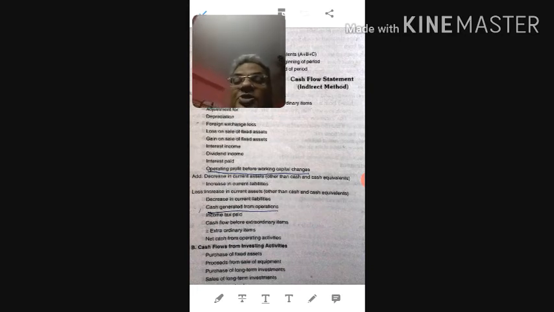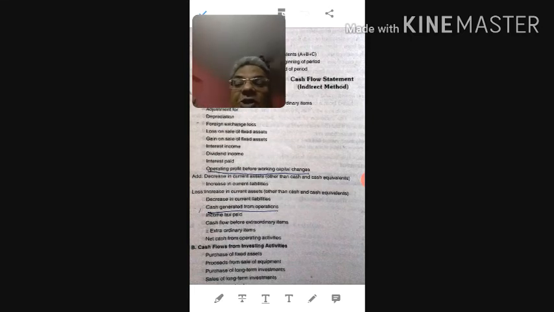Now then comes decreasing current liability. Decreasing current liability means we are paying off that current liability. Suppose sundry creditor was 6,000 rupees and gradually at the end it becomes 5,000 rupees, means we have paid sundry creditors to the extent of rupees 1,000. So current liability has decreased, it means decrease in cash balance. So increase in current liabilities need to be added and decrease in current liability need to be deducted.